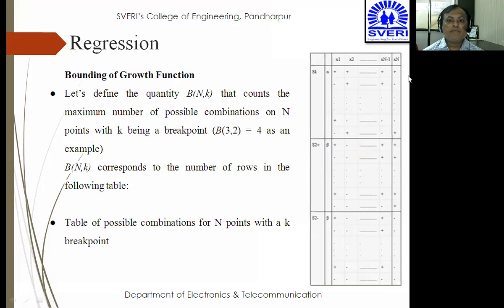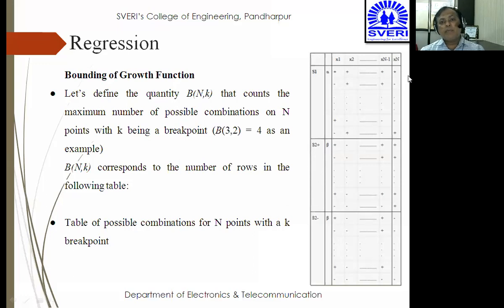So we have seen what the growth function is. We have seen how the growth function can be used. We have also seen the mathematical function of the growth function. Now let's define it in another way regarding bounding of the growth function. So let's define the quantity B of n, k. n, we know, is the number of points. k is the breakpoint: B of n, k counts the maximum possible combinations on n points, with k being a breakpoint. So if n is the number of points and k is the breakpoint, then the quantity B of n, k can be defined.